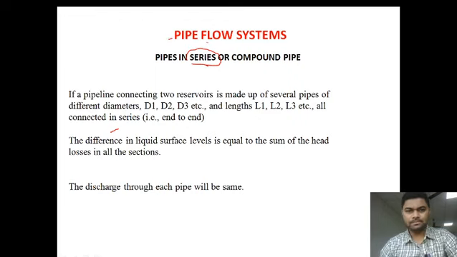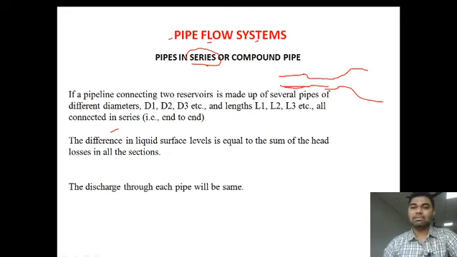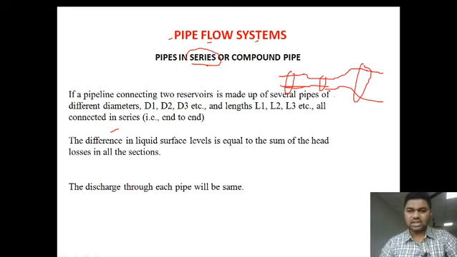Pipes in series. Suppose there is a larger diameter pipe, it is connected to a shorter diameter pipe, and again connected to a larger diameter pipe. See, the diameter is larger here, here we have lesser diameter, again here we have larger diameter. This goes on, and this is nothing but a series connection, a one to one connection. This altogether is also known as a compound pipe.